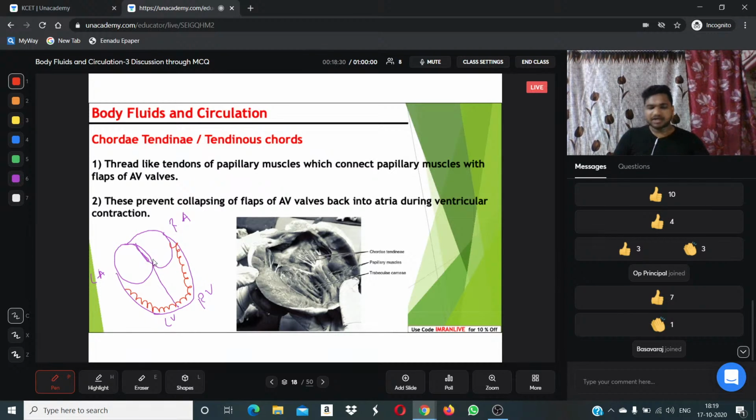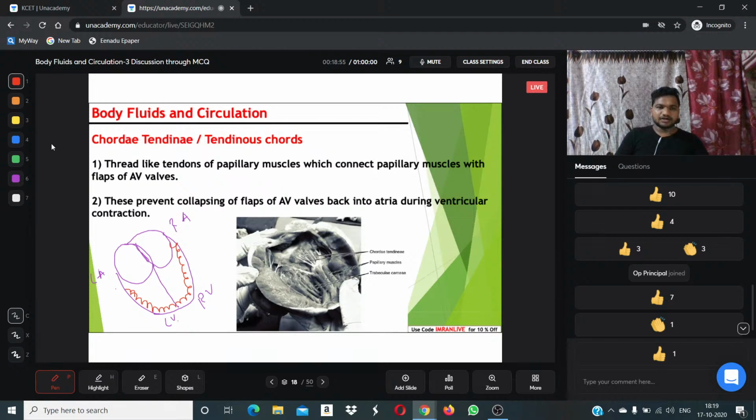For your better understanding, I have drawn this diagram in a simplified way. The heart will not look like that. I have drawn the chambers of the heart in an easy manner for your understanding only. In previous slides, we understood that the heart consists of muscular ridges, lower ridges and upper ridges, which we studied in the case of ventricles.